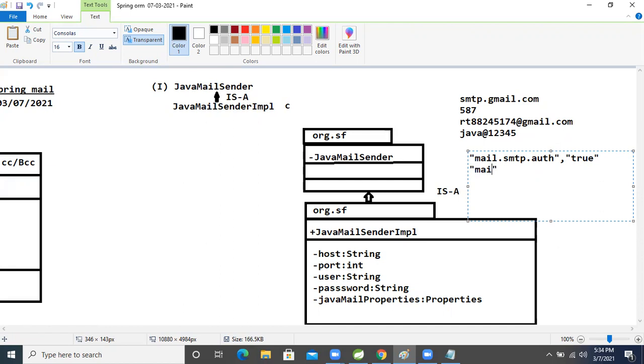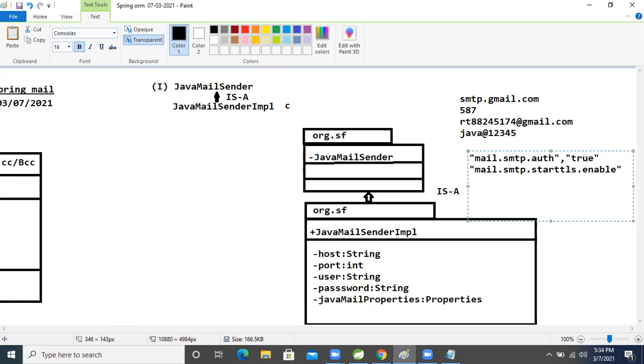Now there is one more property. What is that? Mail dot smtp dot starttls dot enable, equal to true.